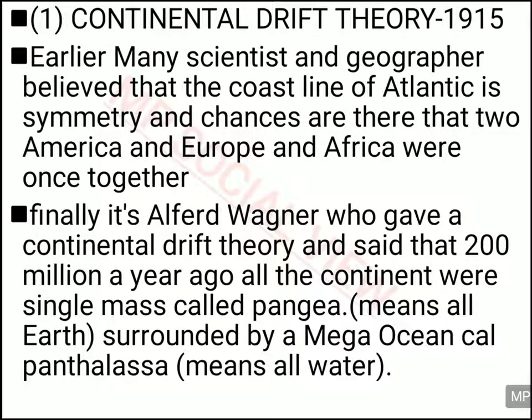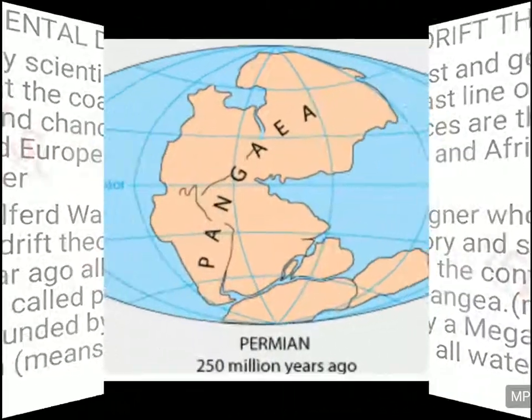This was a supercontinent, and Pangaea means all earth. It was surrounded by a water body called Panthalassa. Panthalassa means all water. So there was a mega ocean around Pangaea, called Panthalassa.